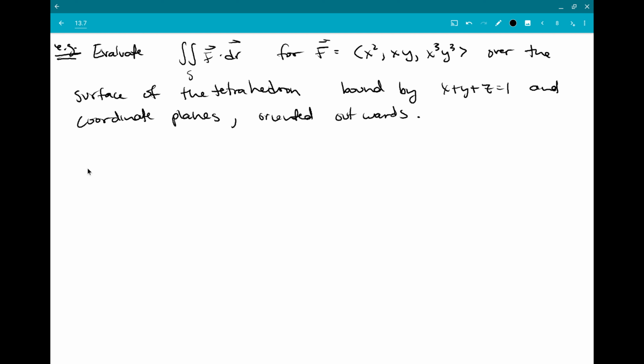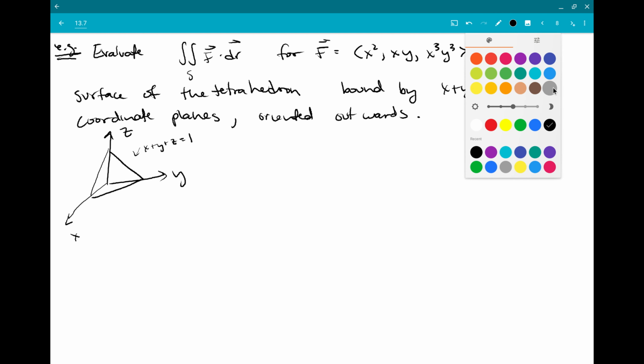And so what we're looking at is this same shape. We should be used to thinking about the plane x plus y plus z equal 1, which forms a triangular wedge when you cut it through with the xy plane, xz plane, and zy plane.